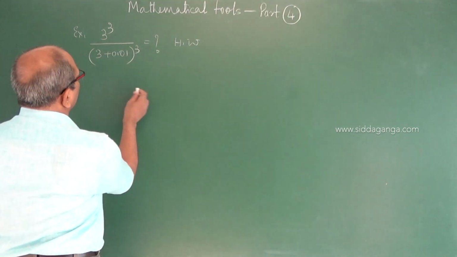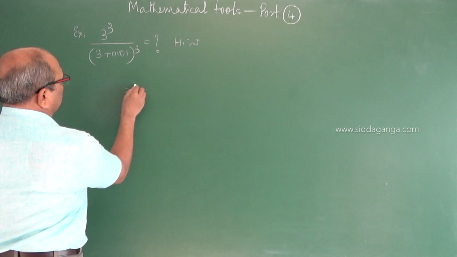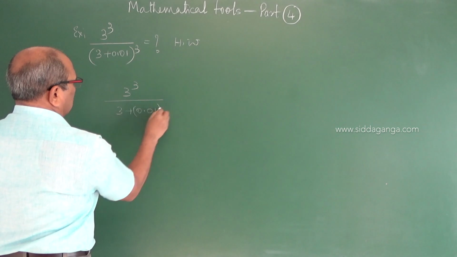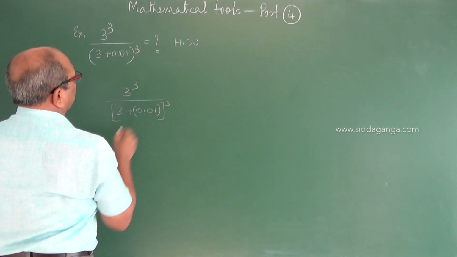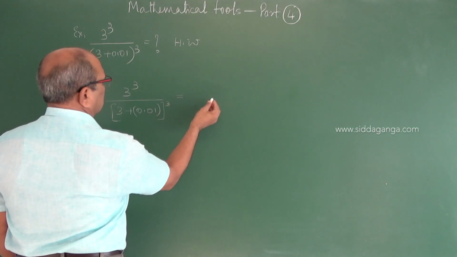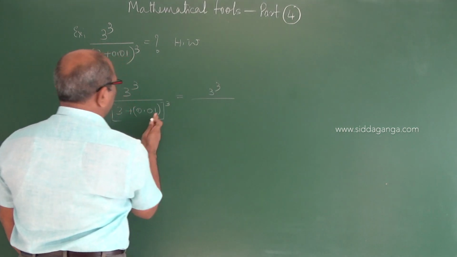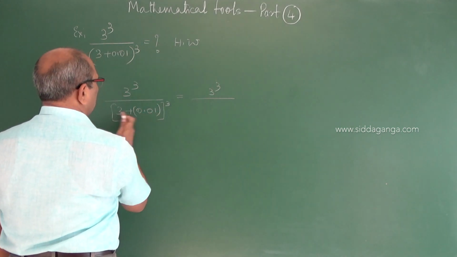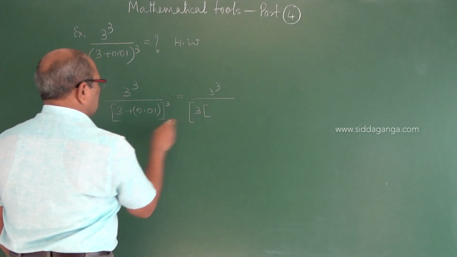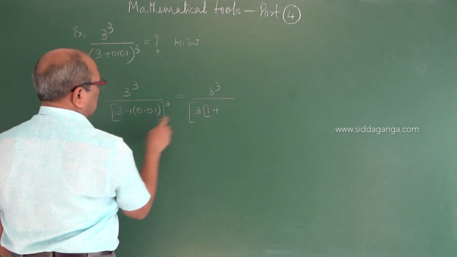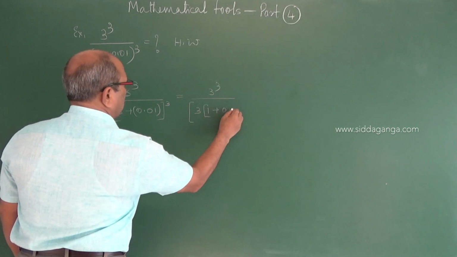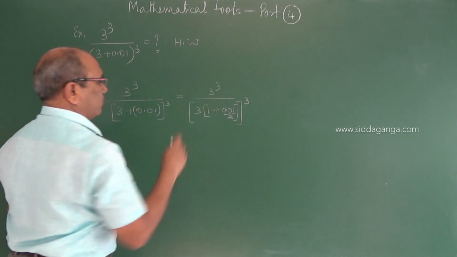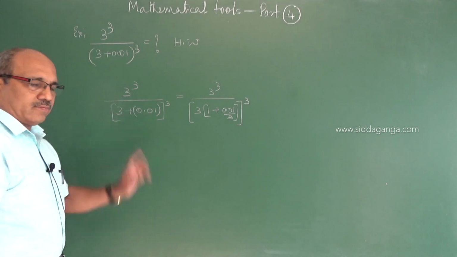For this, I am writing it once again as 3 cubed by (3 + 0.01) to the power of cube, which can be written as 3 cubed upon, if I bring the 3 outside, 3 times (1 + 0.01 by 3) to the power of cube.